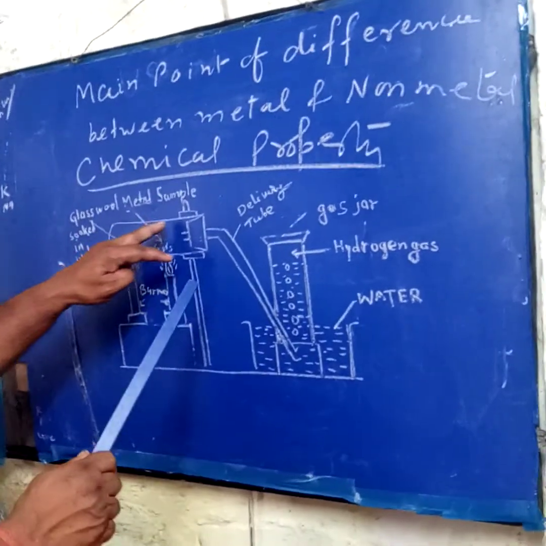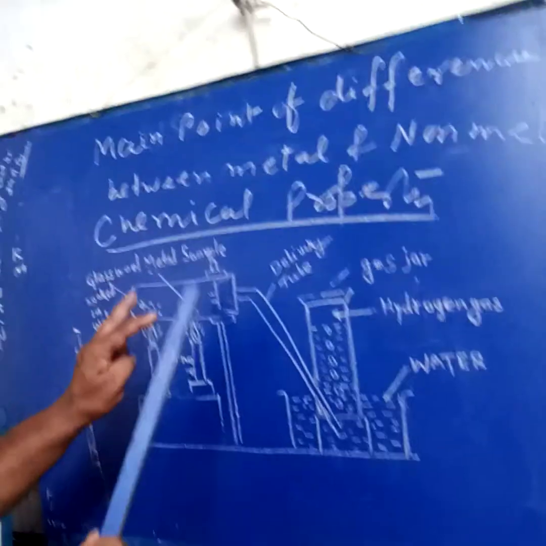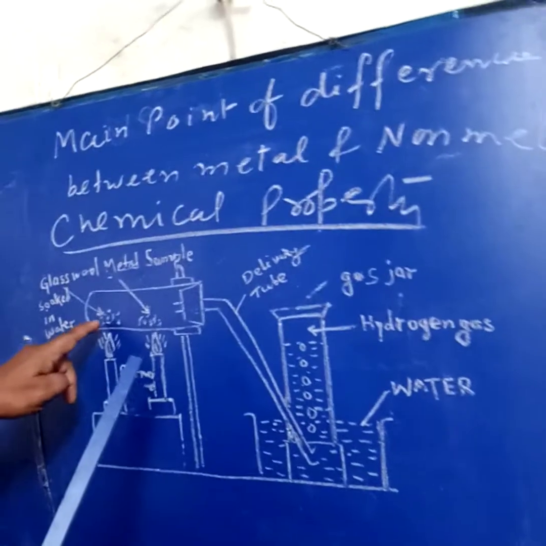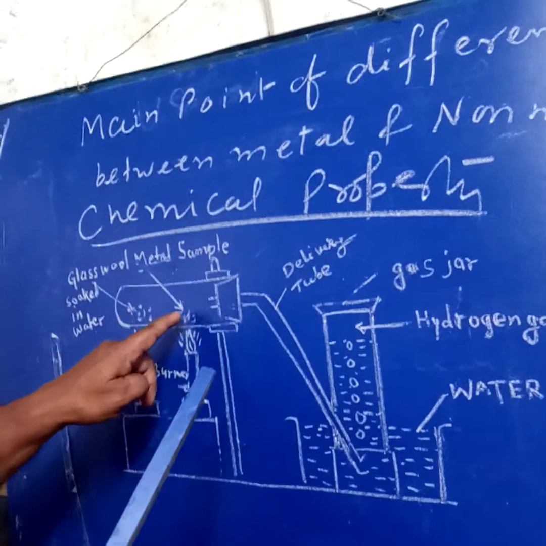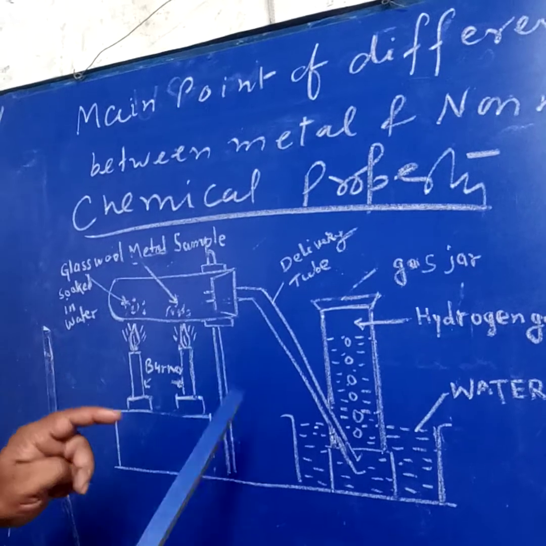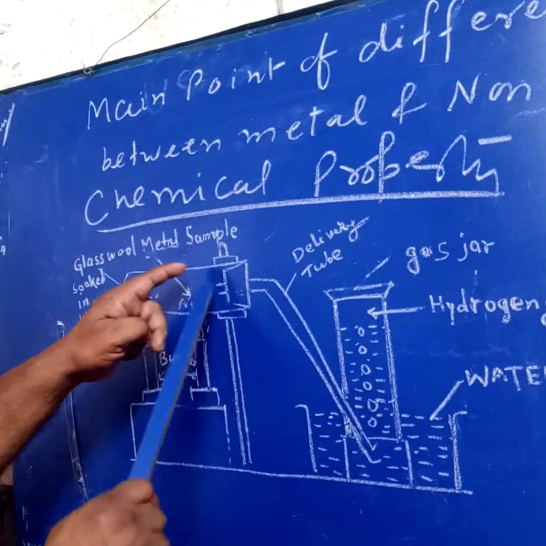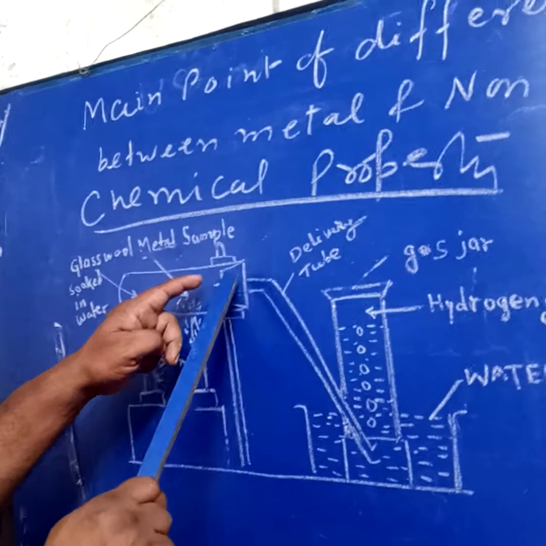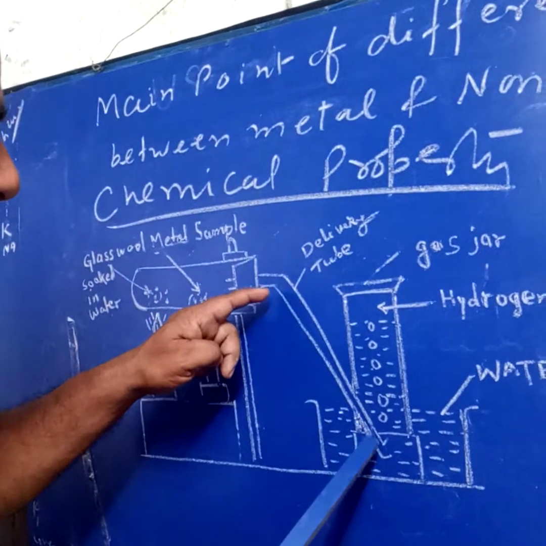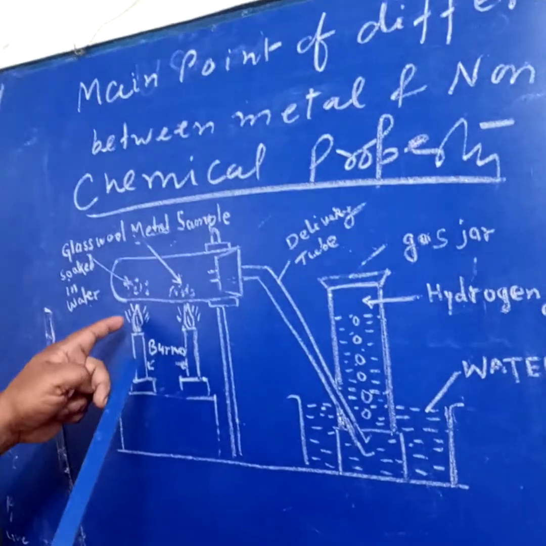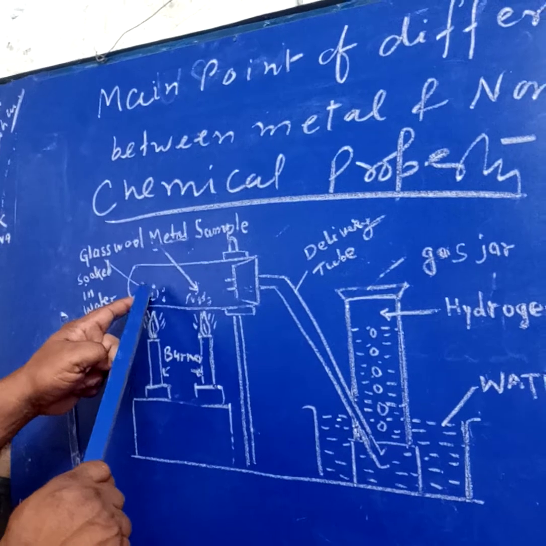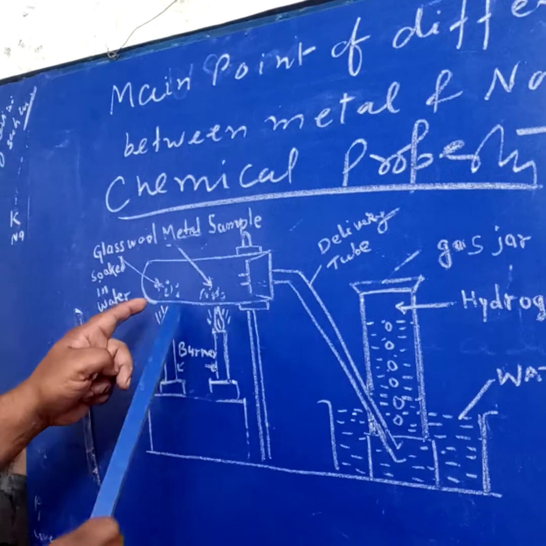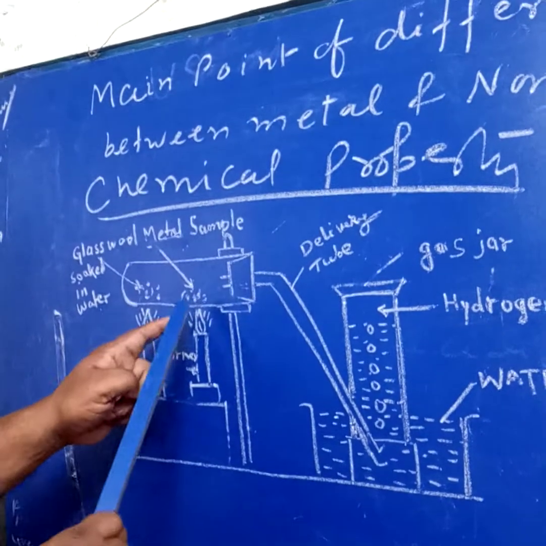For this we take one boiling test tube and put glass wool soaked with water, and here we put some metal sample, and then the mouth is closed with a delivery tube. Now we heat the glass wool soaked with water, and then we heat the metal.